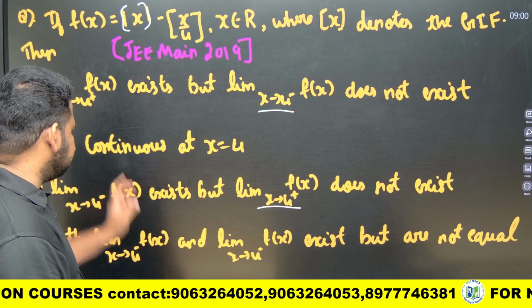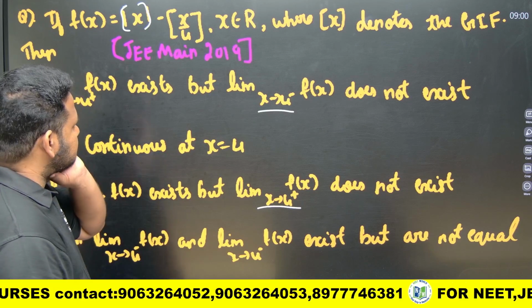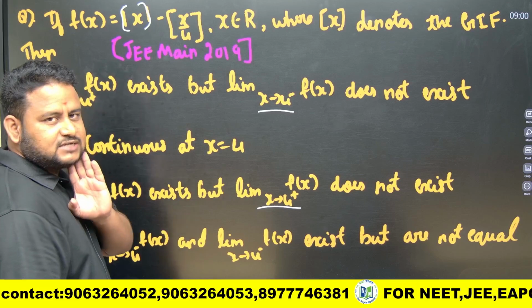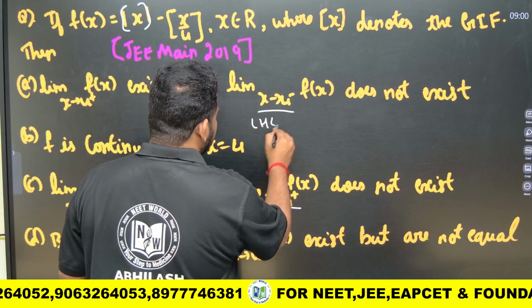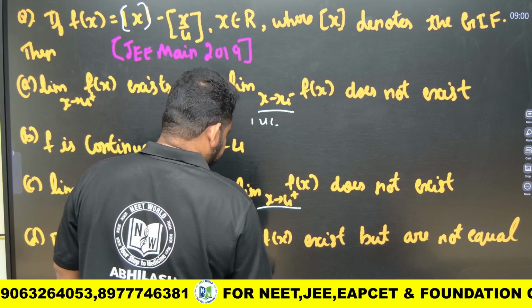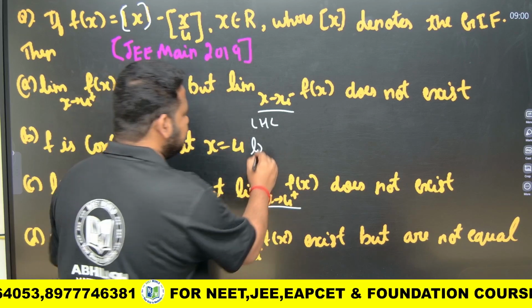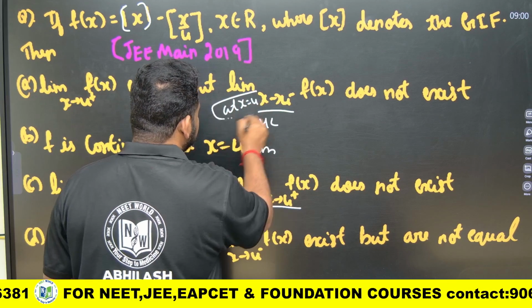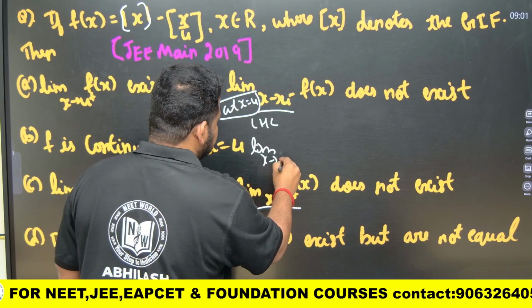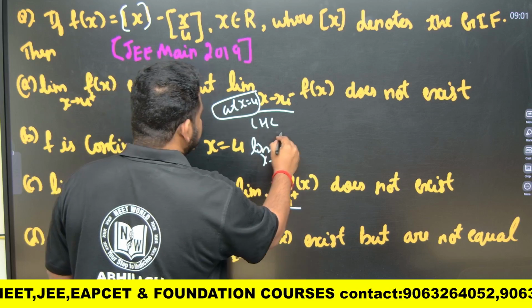Is f of x continuous at x is equal to 4? This is also one of the options. So let me see whether it is continuous or not. Let me take LHL. Limit as x tends to 4 minus.